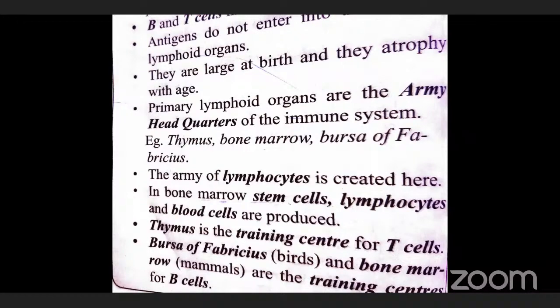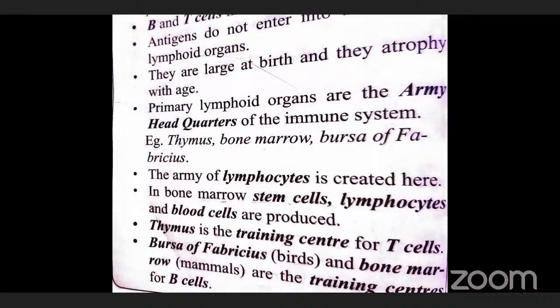So both the cell mediated immunity and the antibody mediated immunity are controlled by the B cells and T cells. That is very, very important in immunology. The B cells and T cells are a very important part of the immune system. They are produced by the primary lymphoid organs. Clear? At the same time, the B cells and T cells mature in primary lymphoid organs.